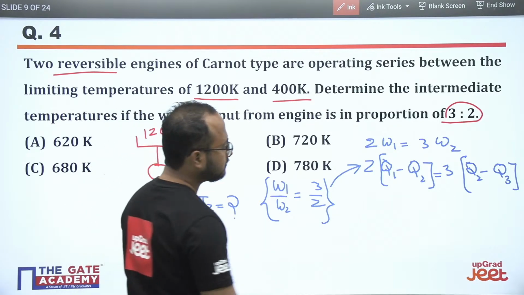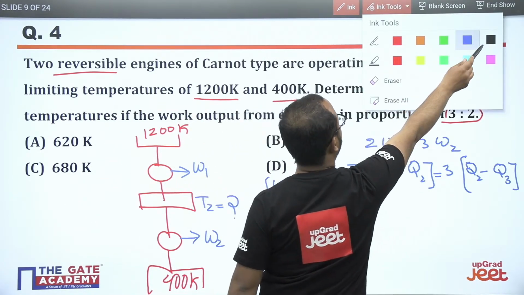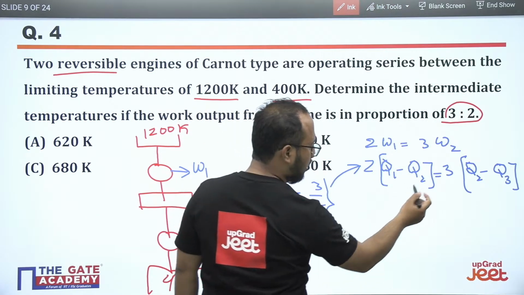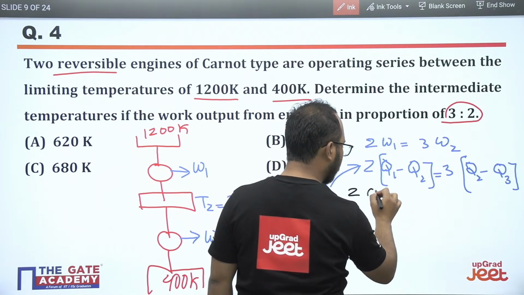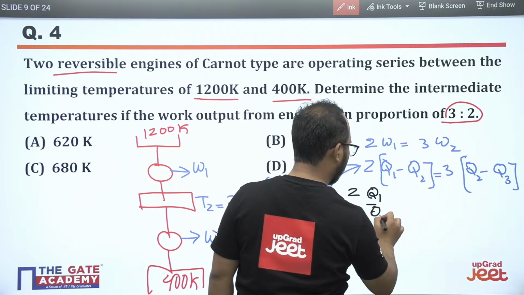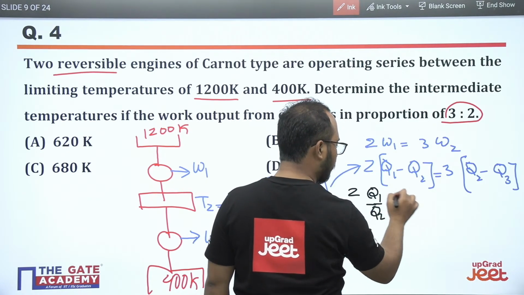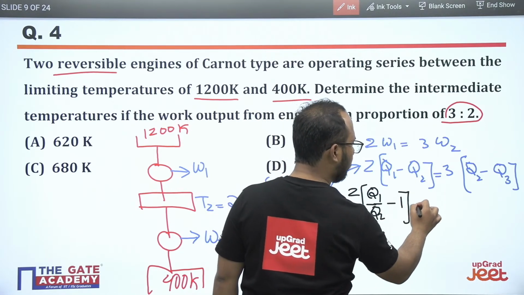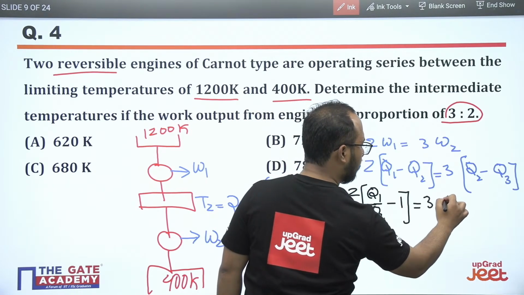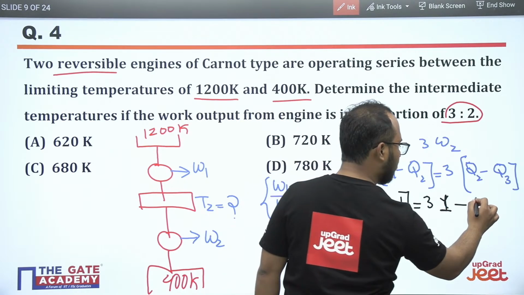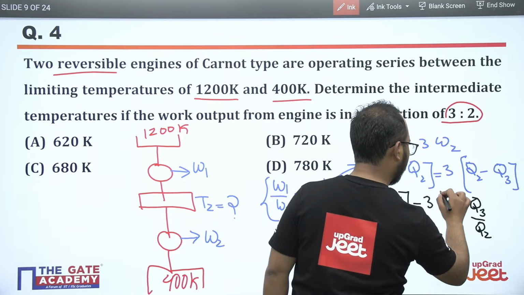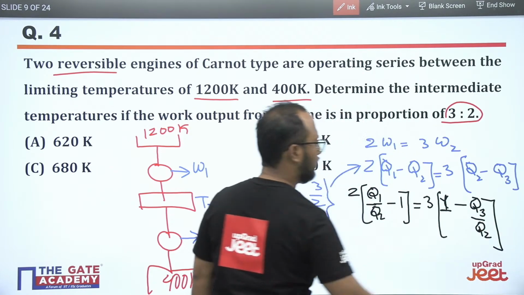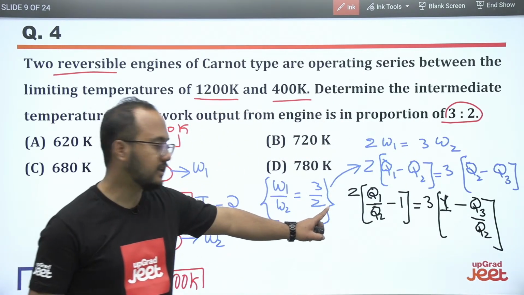Now see, I will be taking Q2 as common. Q2 times (Q1 by Q2 minus 1), and here it will be Q2 times (1 minus Q3 by Q2), like this only.